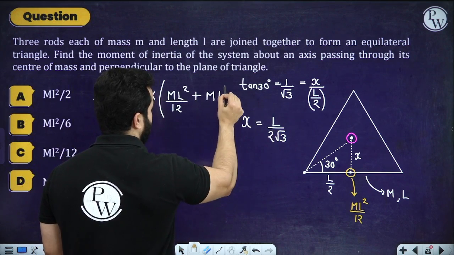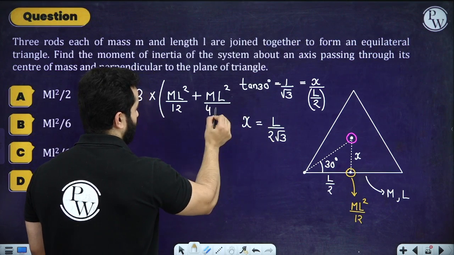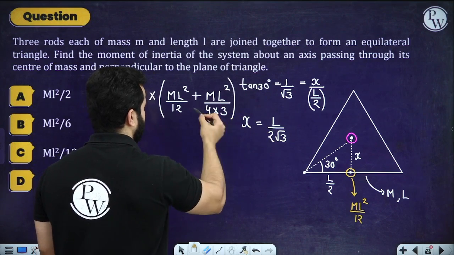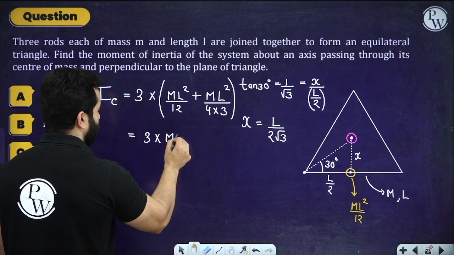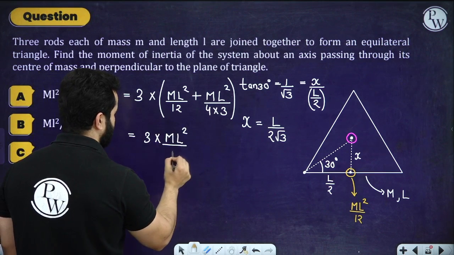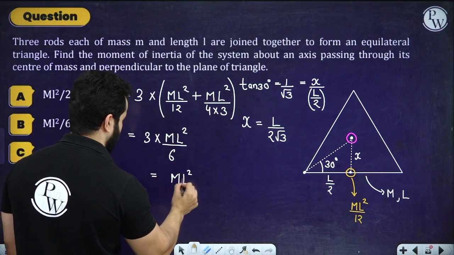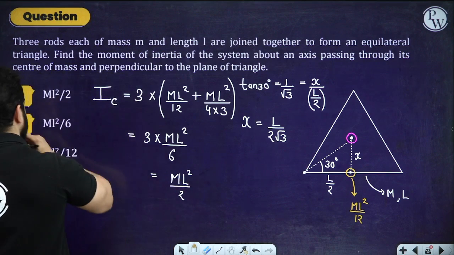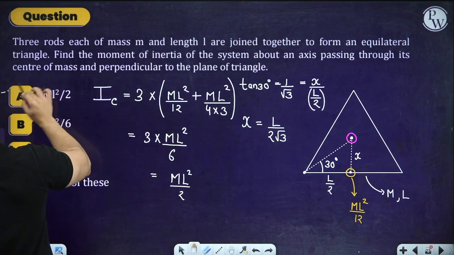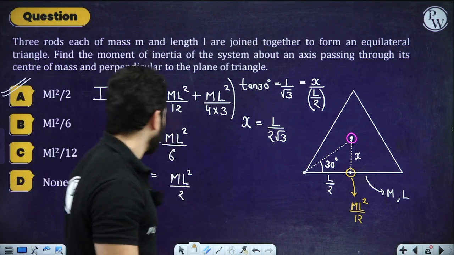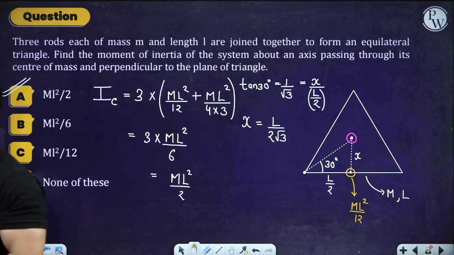So this is going to be L square by 4 times 3, which is again going to be 12. So this is going to be 3 times ml square by 6, which is going to be ml square by 2. So please let's quickly check the solution, and I think if that's all good, this is going to be ml square by 2, right? Please have a quick look at this.